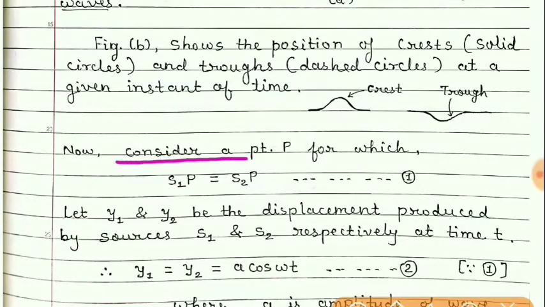Now consider any point P for which this path difference S1P is equal to S2P. For example, if these are the two sources S1 and S2, and on this screen the light is emitted from these two sources, and this is the midpoint of the sources, and this is the normal line drawn on the midpoint.